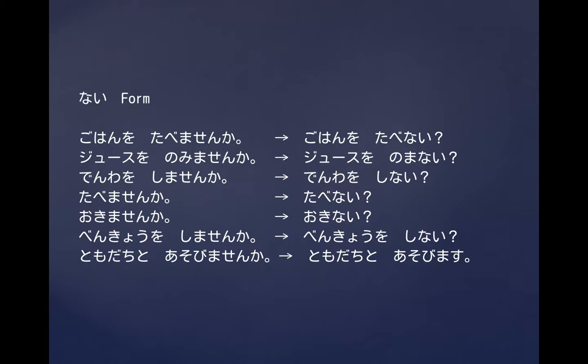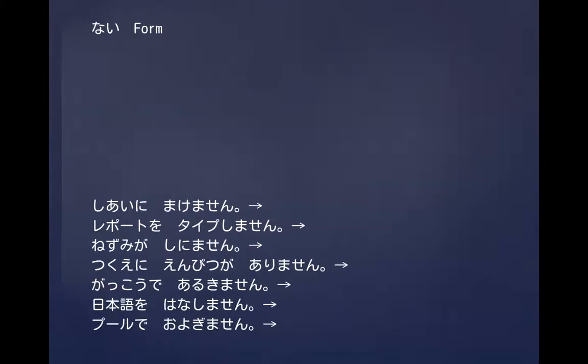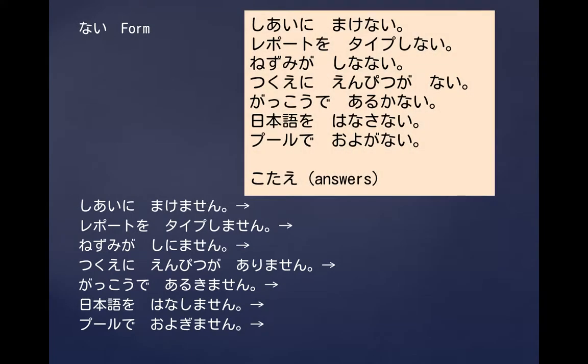ご飯を食べませんか? This is a question. ご飯を食べない? ジュースを飲みませんか? ジュースを飲まない? In the casual form of Japanese, we do use the question mark. But in the formal form of Japanese, we don't. Now, if it has a question mark, there's an inflection at the end. So, ご飯を食べない? ジュースを飲まない? 電話をしない? 食べない? 起きない? 勉強しない? So, ません all turns into ない. The ka actually equates to the question mark, and it would have an inflection at the end. So the ない form. So go ahead and give that a practice.